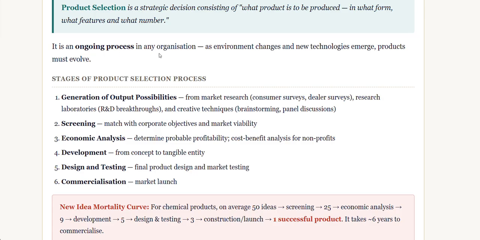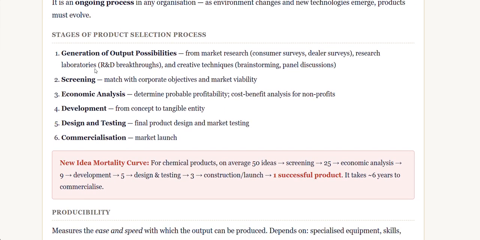So it is an ongoing process in any organization. As environment changes and new technologies emerge, products must evolve. So there are different stages of the product selection process. When we are selecting a particular product, these are the steps that need to be followed. First one is generation of output possibilities.